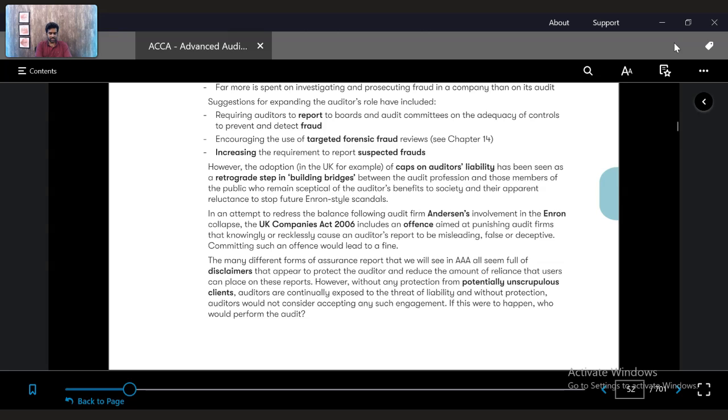But after the Enron scandal, there has been a lot of scrutiny of auditors, because it has been proven that an auditor and management together can commit a lot of fraud against the shareholders. Because of that, the expectations gap has been clearly increasing, and more expectations are being placed on the auditors. That's exactly what is happening.